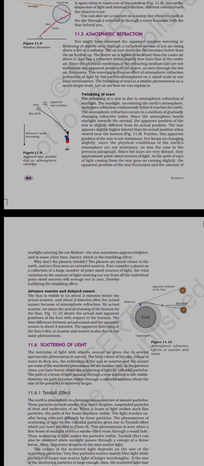We have read that the refractive index is different for different media, that is, for the dense medium and for the lesser dense medium it will be different. So the value of mu will be changing, so the refractive index will be changing.